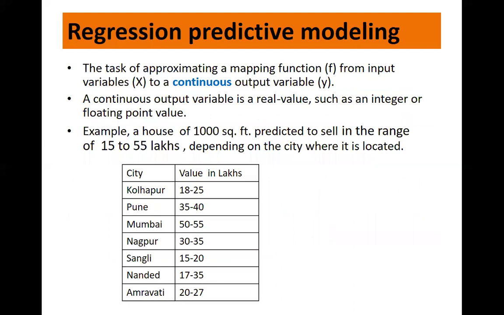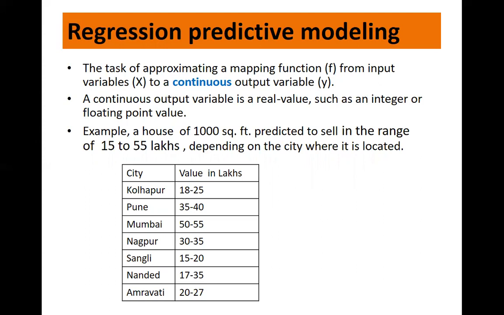Regression predictive modeling is the task of approximating a mapping function f from the input variable x to a continuous output variable y. Remember, the output variable here is continuous. A continuous output variable is a real value such as an integer or floating point value. These are often quantities such as amounts and sizes.